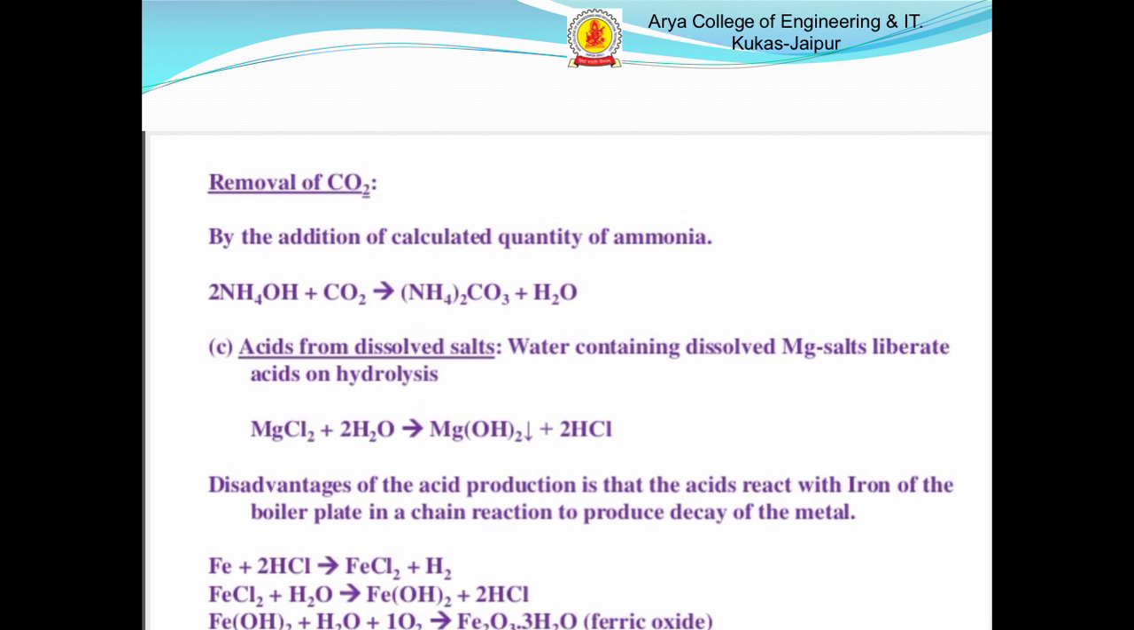Next, removal of CO2 by the addition of a calculated quantity of ammonia. Ammonium hydroxide reacts with CO2 to give ammonium bicarbonate. Next is acids from dissolved salts. MgCl2 reacts with water and magnesium hydroxide forms, releasing HCl. Iron reacts with the HCl and converts into ferrous chloride. Ferrous chloride further reacts with water and ferrous hydroxide forms. Ferrous hydroxide converts into ferric oxide.